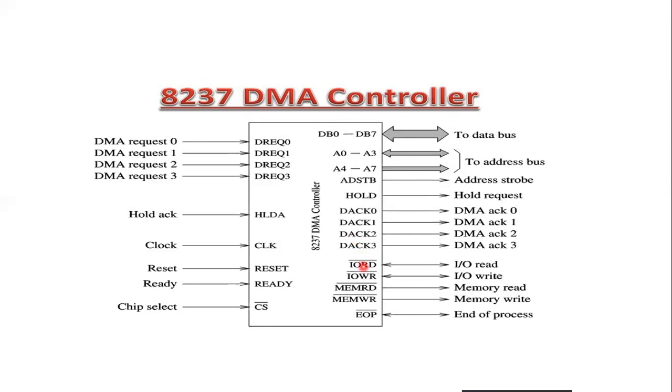Then memory read and memory write. These are the output signals used during DMA cycle to write and read from the memory.